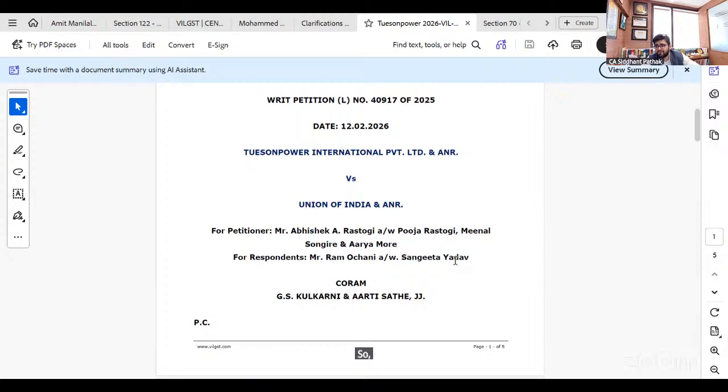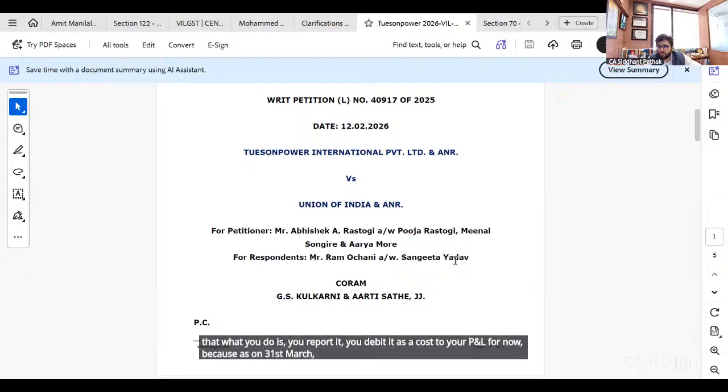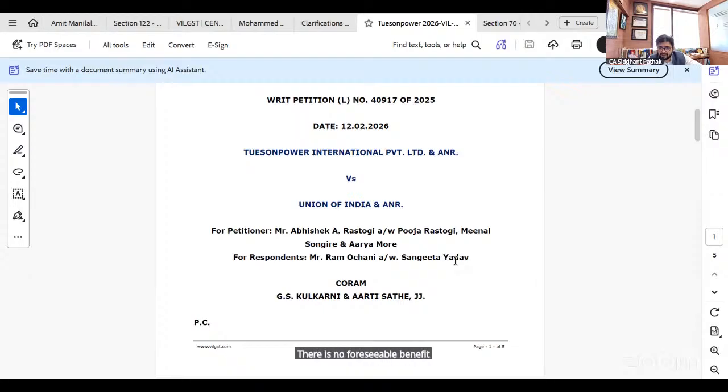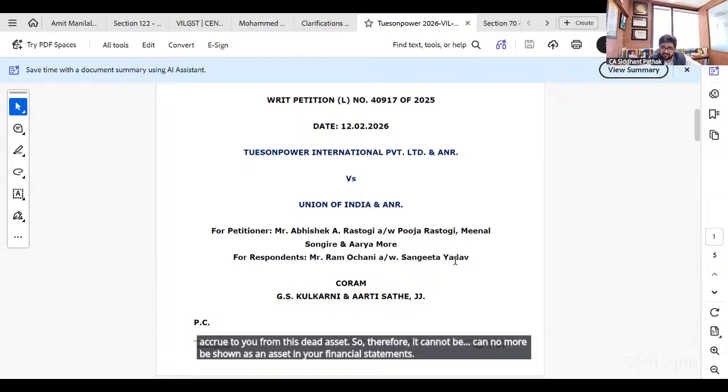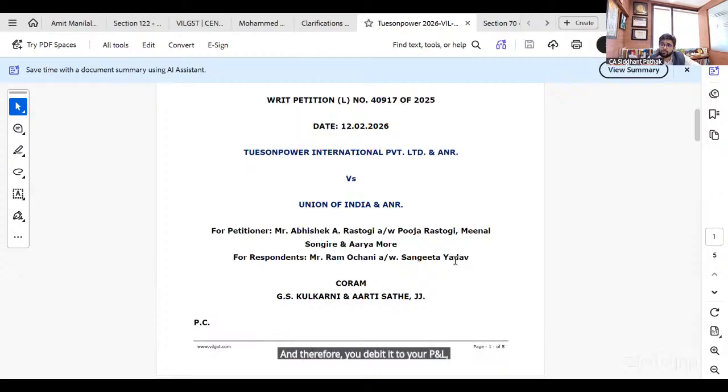So what I have been advising my clients is that you debit it as a cost to your P&L for now, because as on 31st March, there is no foreseeable benefit that can accrue to you from this dead asset. Therefore, it can no more be shown as an asset in your financial statements, and therefore you debit it to your P&L, and you also reverse it on the GSTN portal.